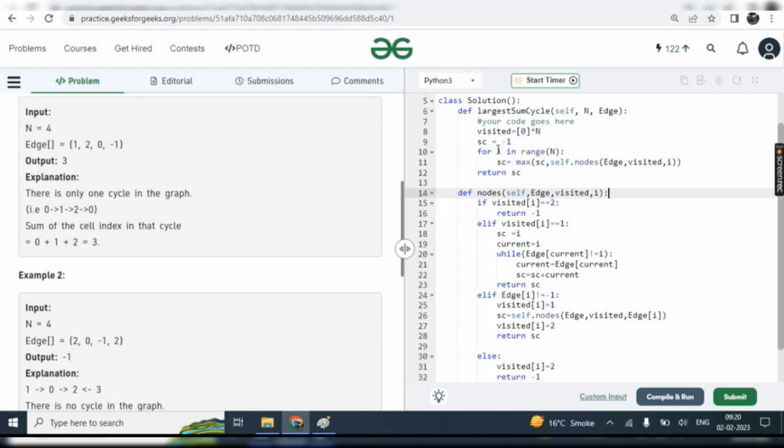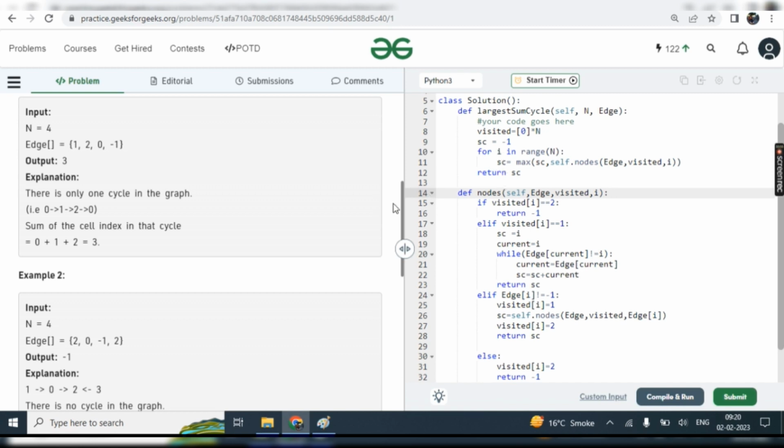Initially we'll set it to -1. Once we check all the indexes 0, 1, 2, we get the values, sc is -1, and since we are putting this function in this class, we call self.nodes. We return the values of sc, so whatever value we get from this function, we take the max of that and return it.